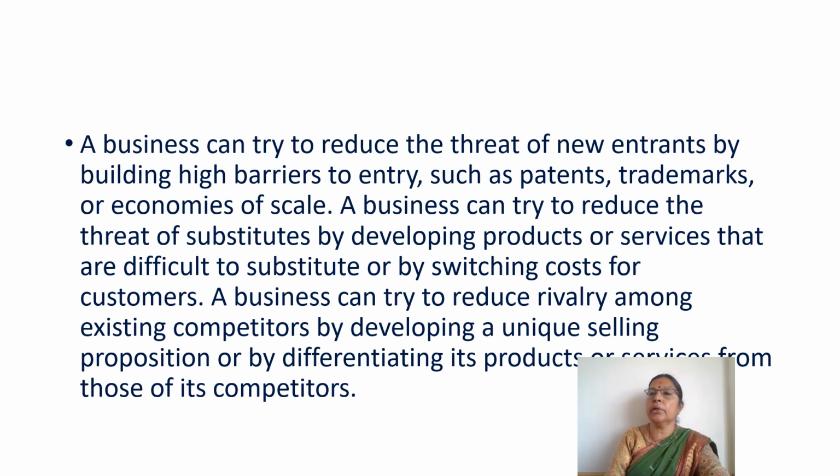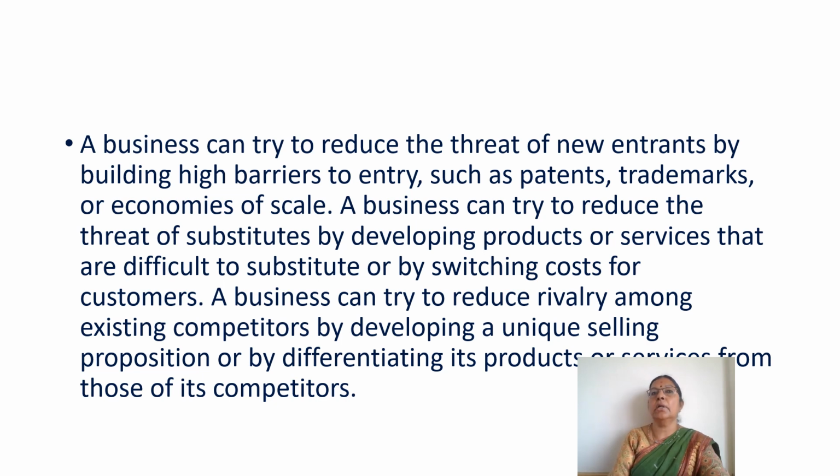So how to reduce the threat of new companies coming into the industry? They should have high barriers to entry. That means they should have patents, trademark, copyright, all these things they should have, so that a new company cannot easily copy all this and come into the industry. Or they should have economies of scale.